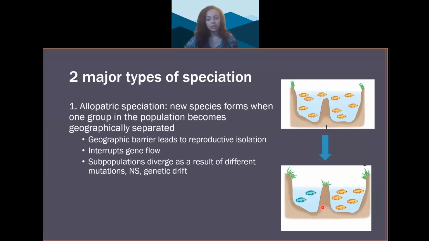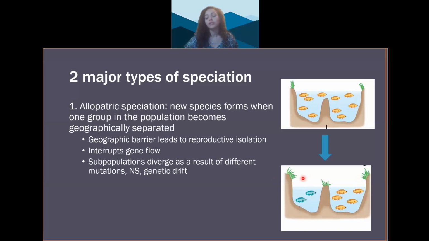As the water recedes, that land protrusion now serves as a geographic barrier between these two now different pools of water, and fish can't cross that barrier. So the population is now split into two subpopulations. The genes cannot flow between these two populations. Remember gene flow?